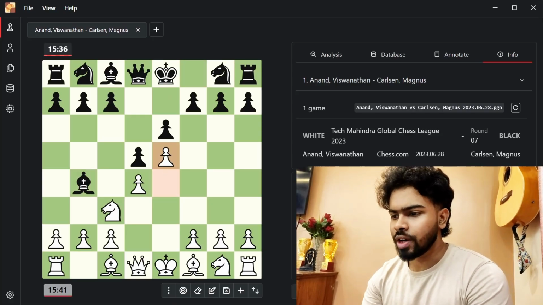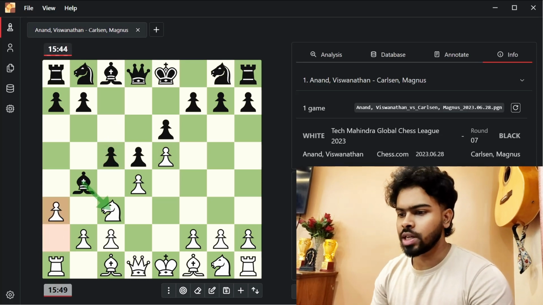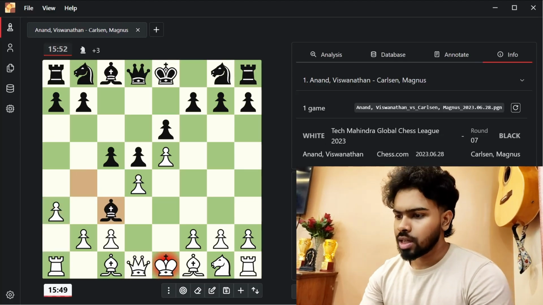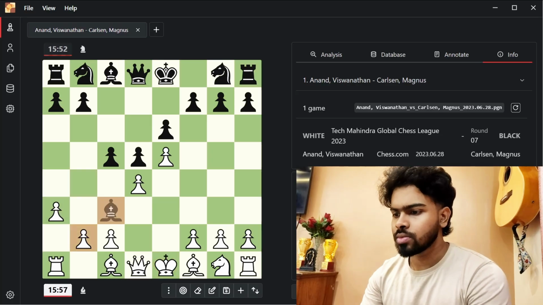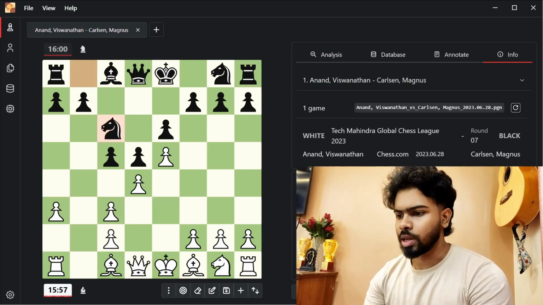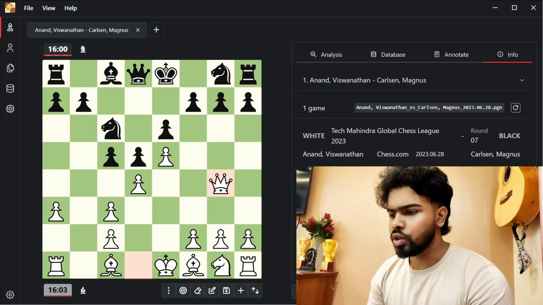Vishy plays e5, c5 played by Magnus, and pawn to h3, asking the bishop about its intentions. The most common move in this position is bishop takes knight, and Magnus does so. Pawn takes bishop. Knight to c6 is played. White plays queen to g4, targeting the g7 pawn.